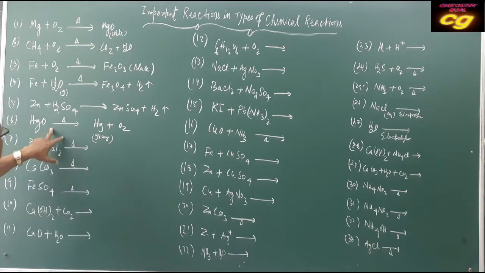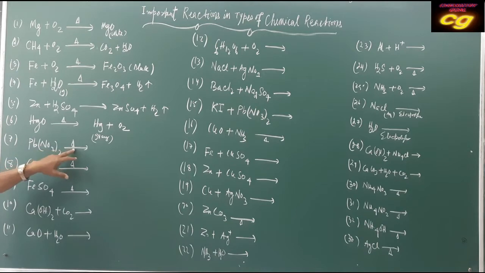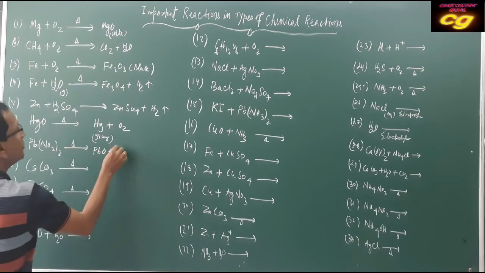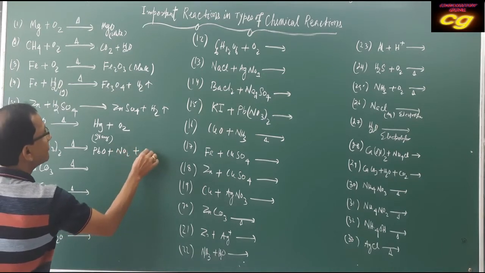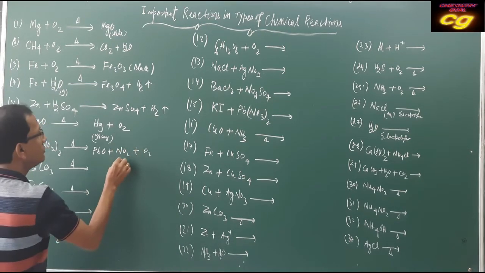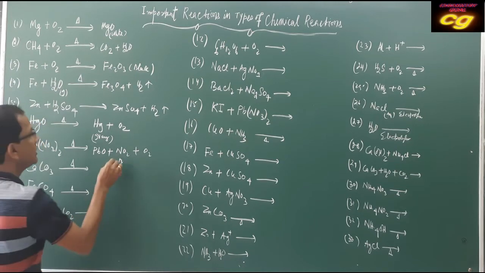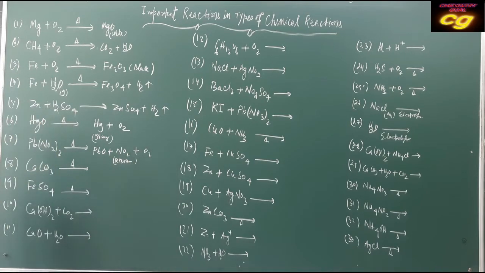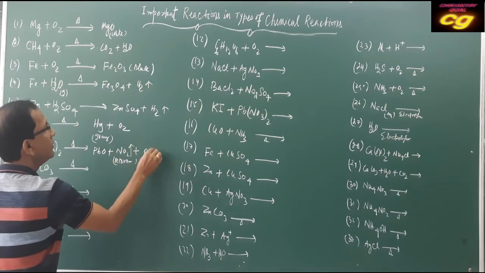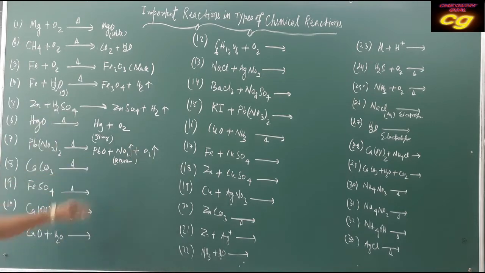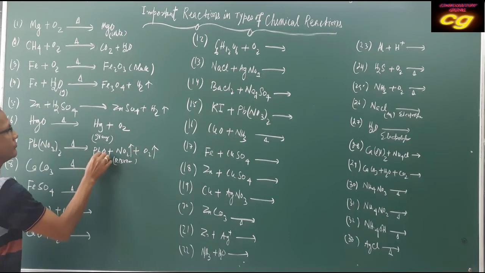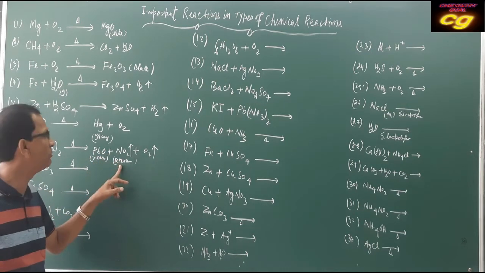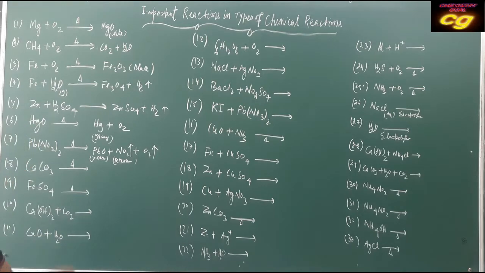Another example of decomposition reaction: lead nitrate when heated produces PbO, NO2 and oxygen. The NO2 is a reddish brown gas, oxygen is produced, and PbO is a yellow mass. This is called a decomposition reaction.